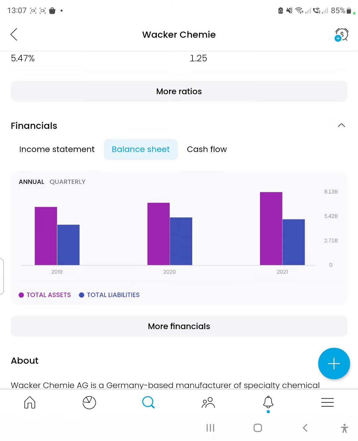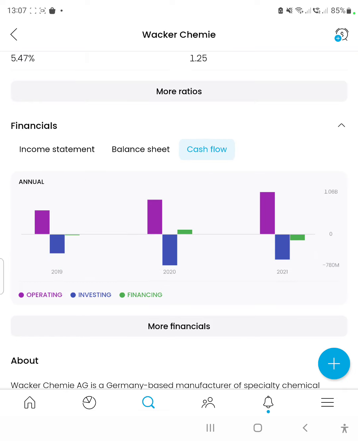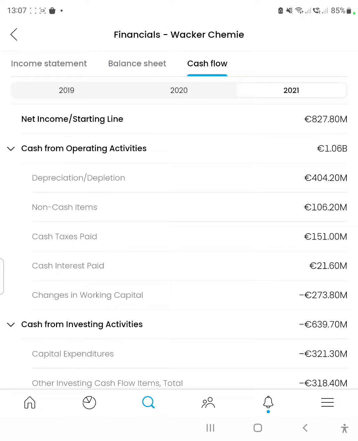The share price probably increased, but the cash flow statement is the last of the three financial statements that we're going to look at, which starts off with the net income, almost 1 billion euros, 827.8 million euros, which is really good compared to the 2020 financial year, which was 202 million euros, and 2019, which was negative 629 million euros. So it's consistent growth, a very, very strong growth actually.